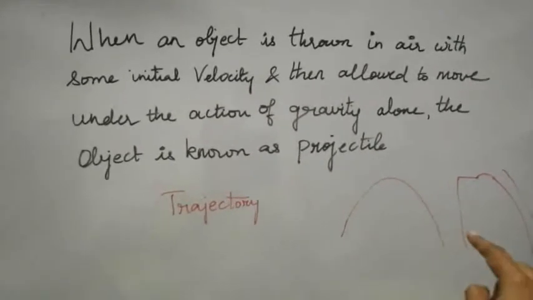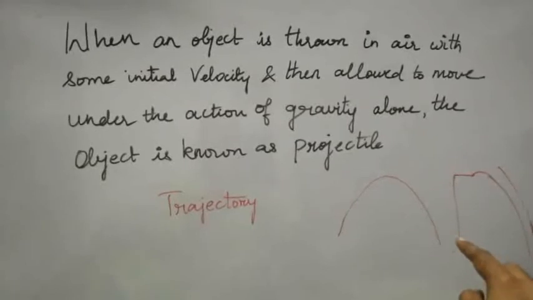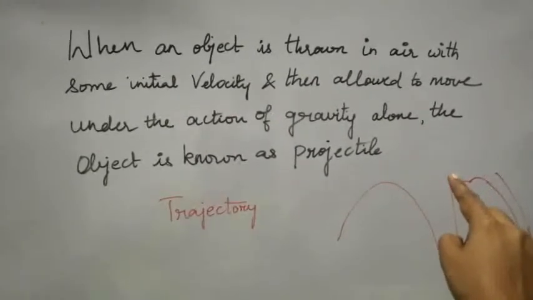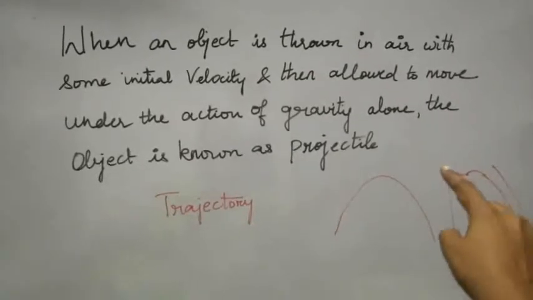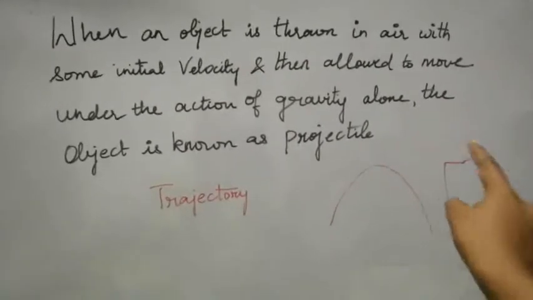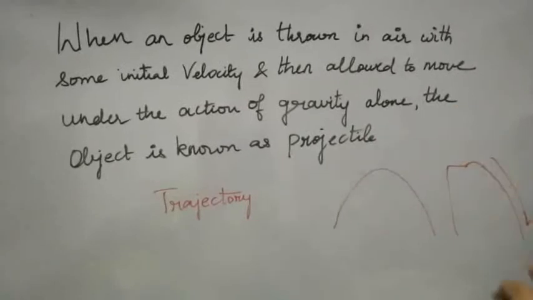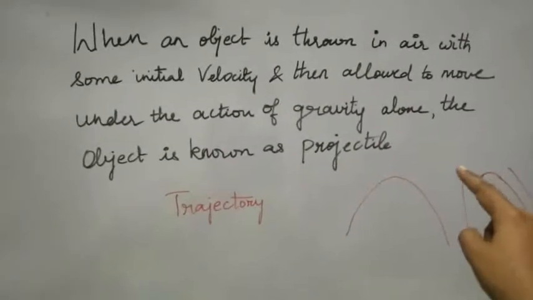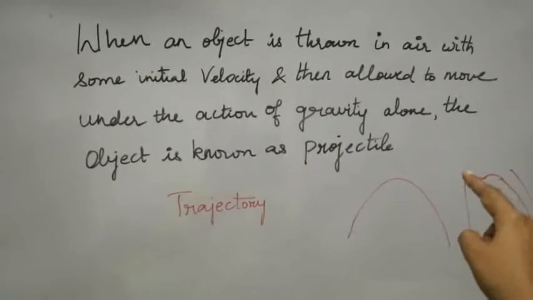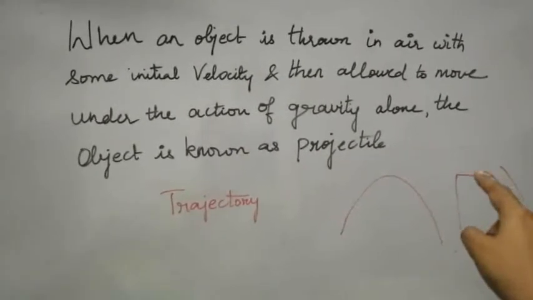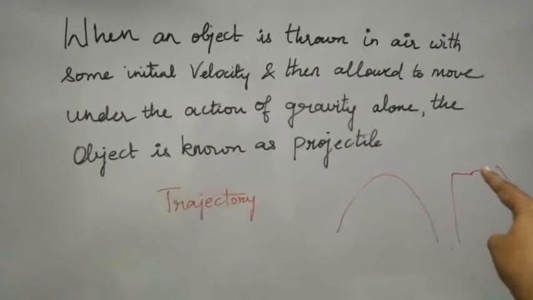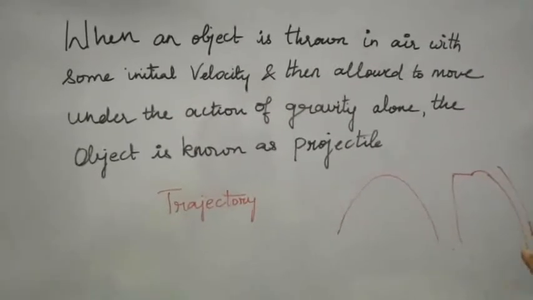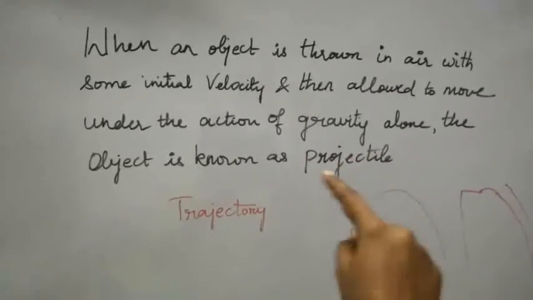Or else, if you stand on top of a hill or somewhere at the top, and you throw an object outside, it will make a half projection, which is also called the projectile motion. The object at this point should have some initial velocity and then stop at one point, and then it moves completely under gravity in the downward direction. This is called projectile motion.